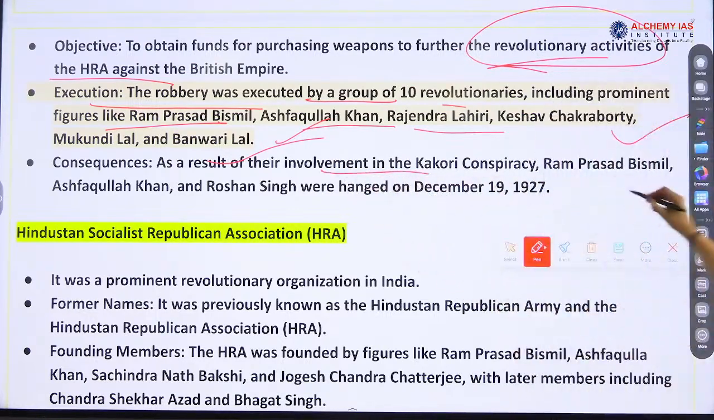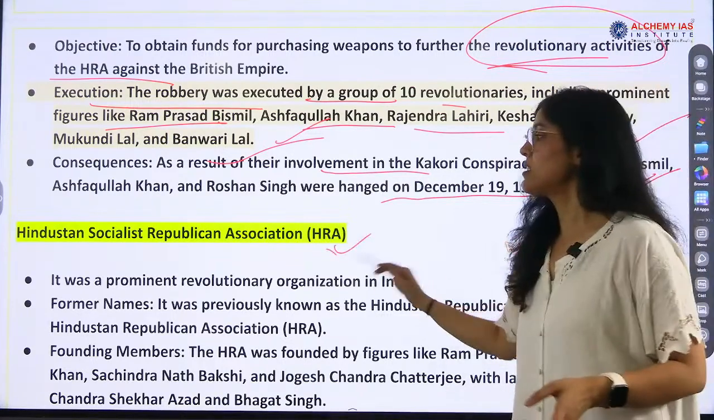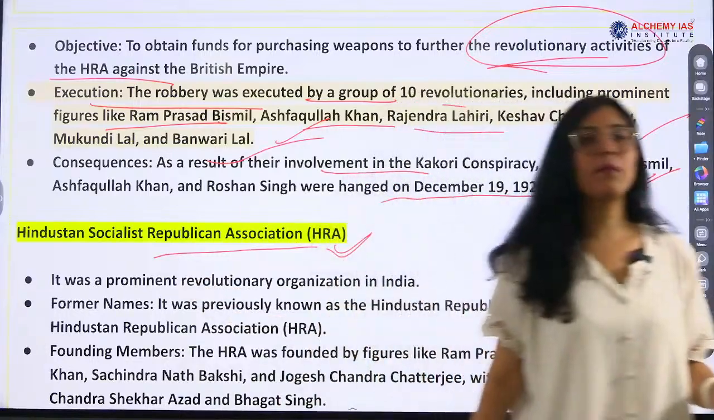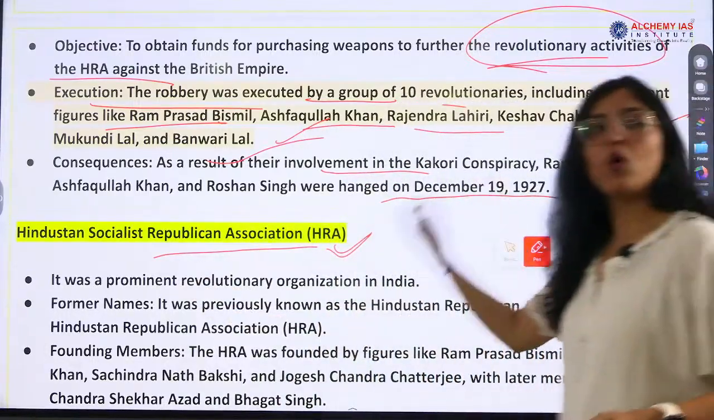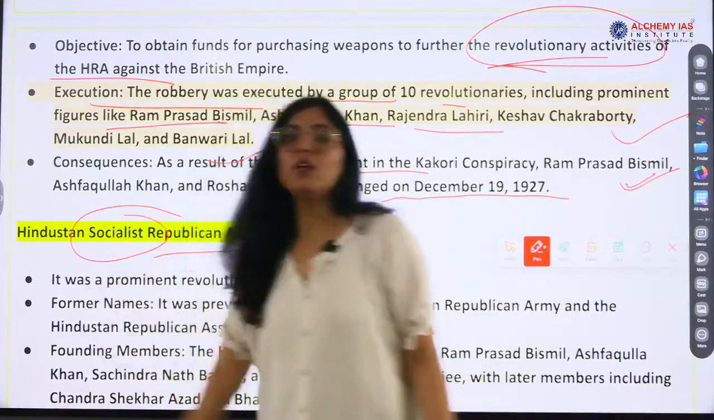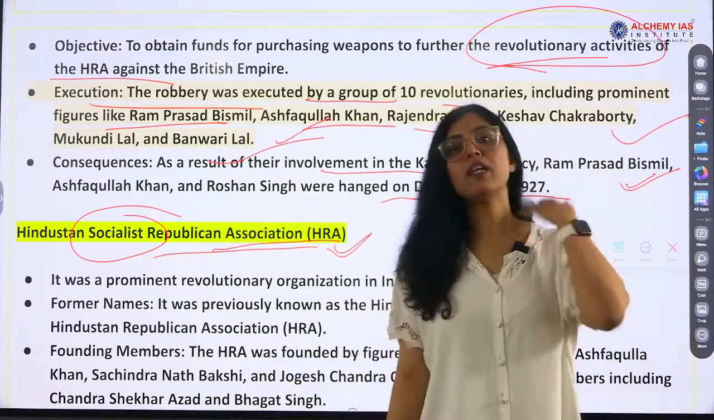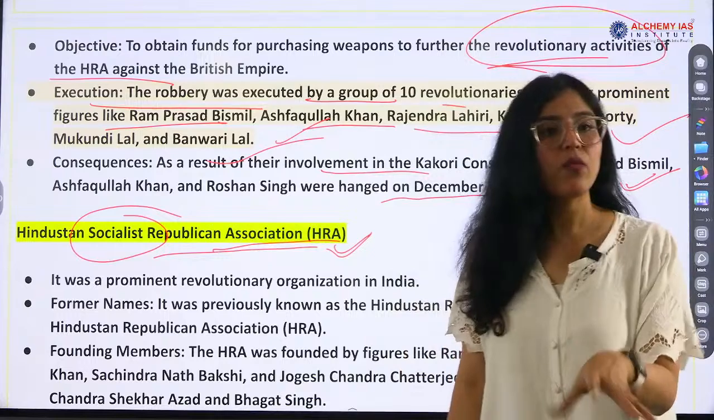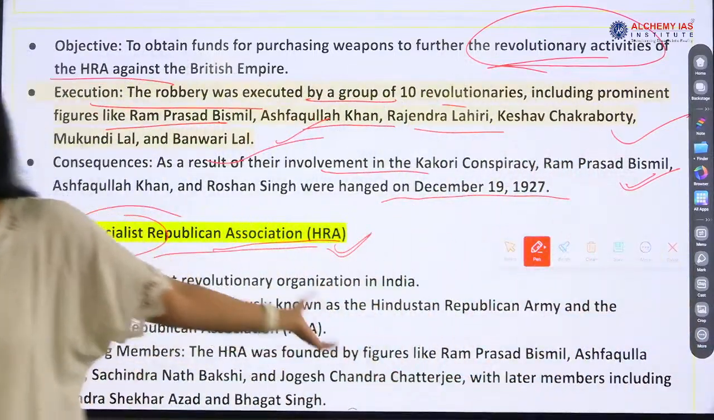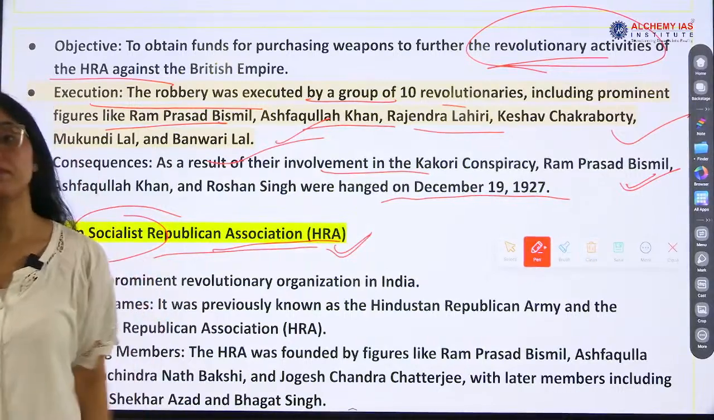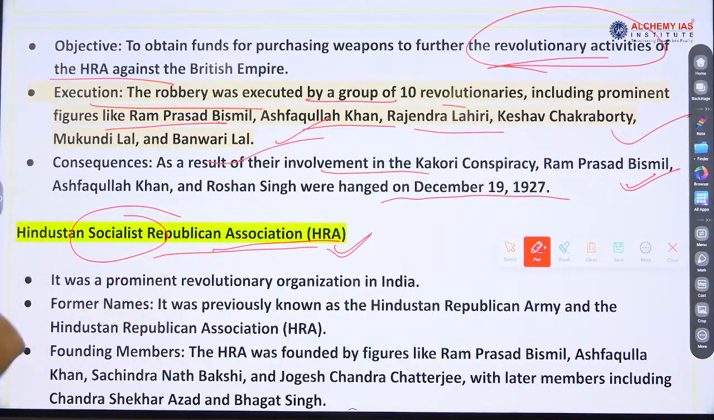Consequences. So they were hanged. People who were involved in this Kakori conspiracy were hanged. Okay. What is HSRA? Hindustan Socialist Republic Association. Why was the word socialist added? First it was called Hindustan Republican Association, HRA, but it was renamed as HSRA. Why was socialist added? Aslam? Why was the word socialist added?